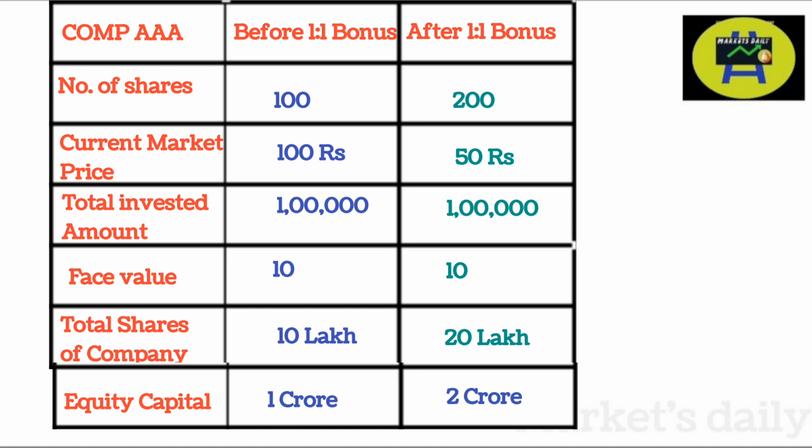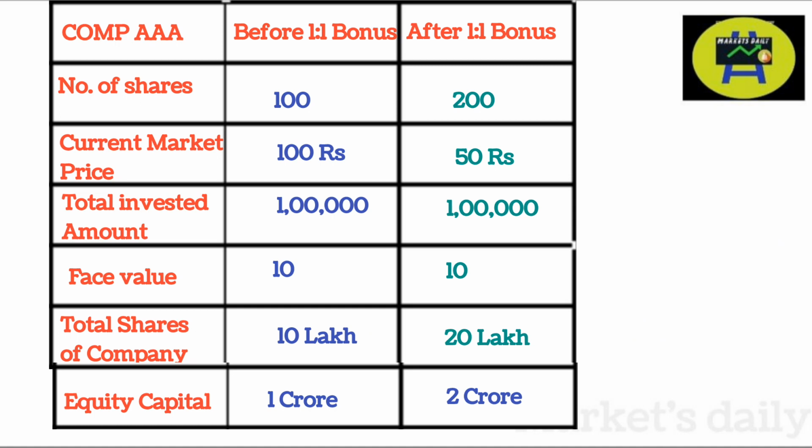Now let's see what is the impact of bonus in the current market price, face value, etc. Let's consider an example. Assume a company AAA announces 1:1 bonus and a shareholder owns 100 shares of this company. The below tabular column shows how the following parameters are impacted after bonus.